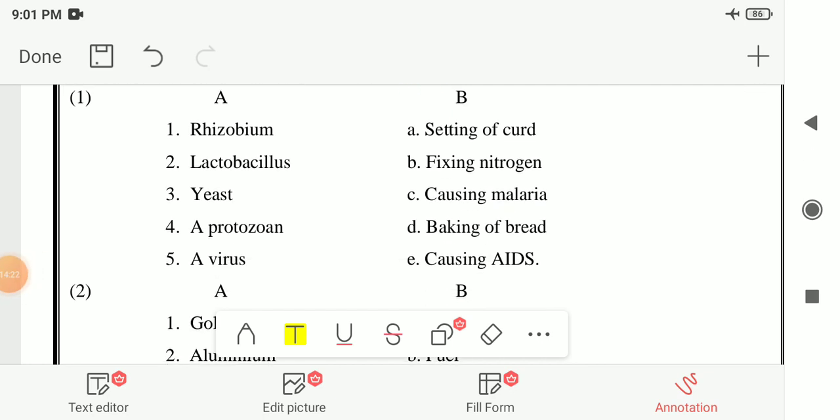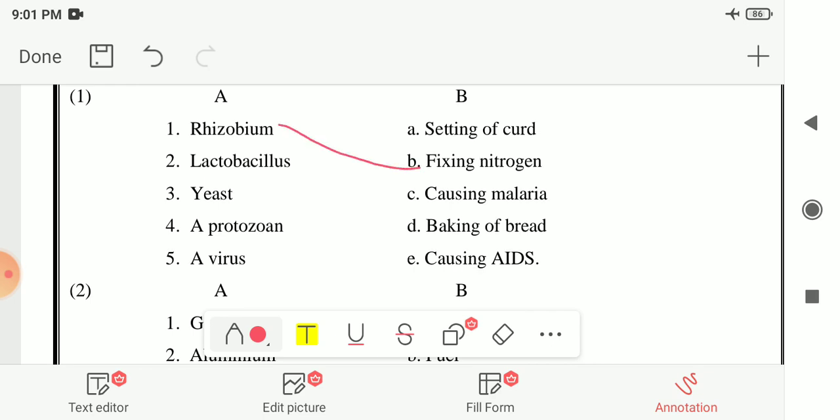In the first matching, the first one is rhizobium. What is the use of these organisms that we have to match? So the first one is rhizobium. Here your answer is option B, fixing nitrogen. The rhizobium bacteria present in the root nodules of leguminous plants fix atmospheric nitrogen into the soil. So here your answer is option B, fixing nitrogen.